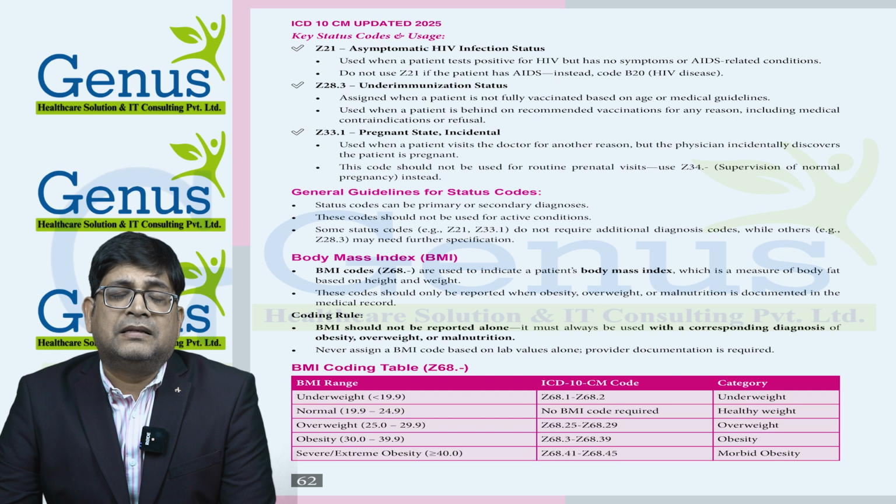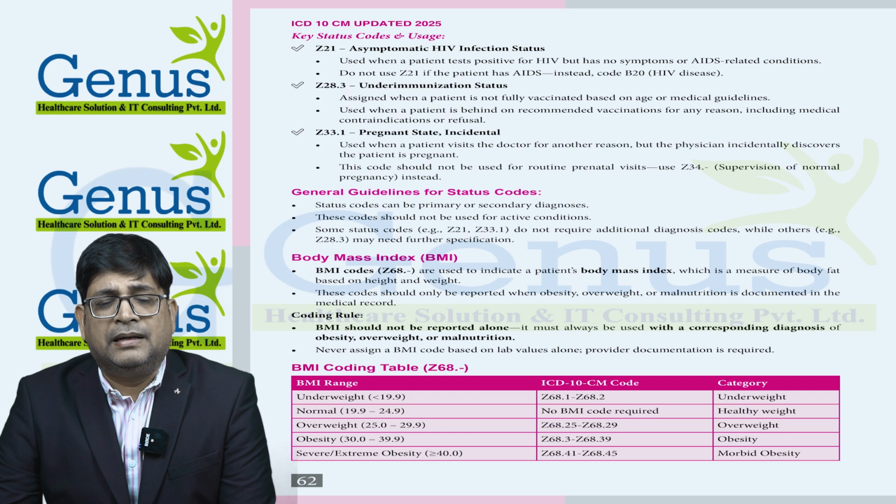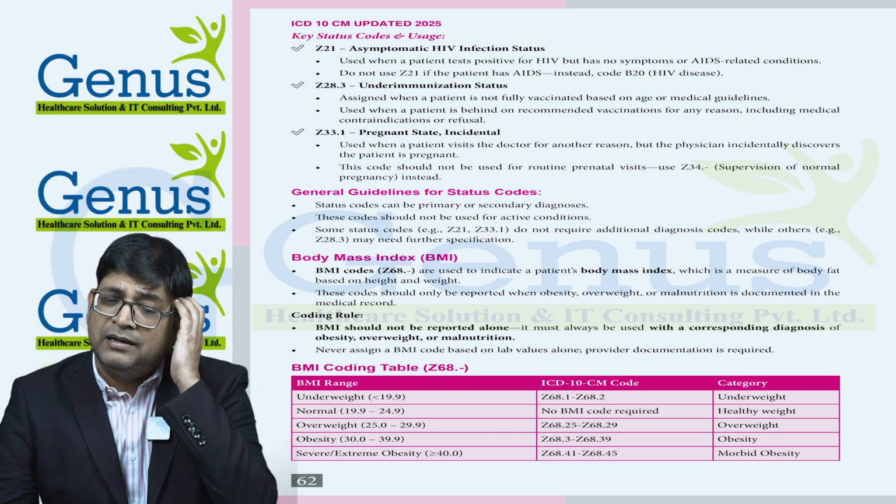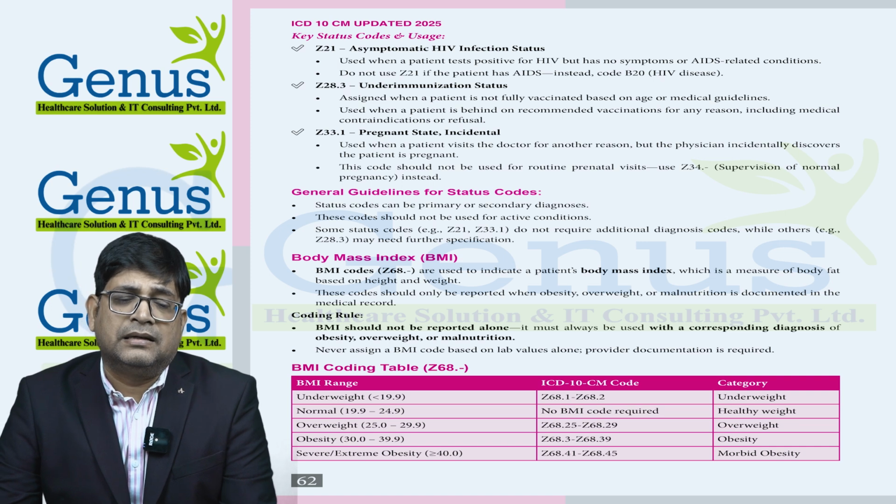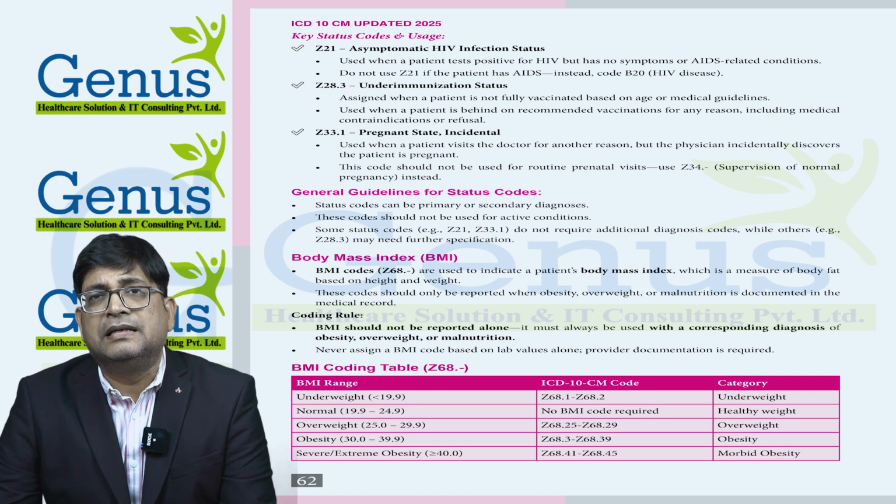If the patient has HIV disease but there are no signs and symptoms, so his HIV test is positive but he does not have any signs and symptoms, then we need to use the Z21 code. Z28.3 we need to provide for underimmunization status, and Z33.1 for pregnant state, incidental.